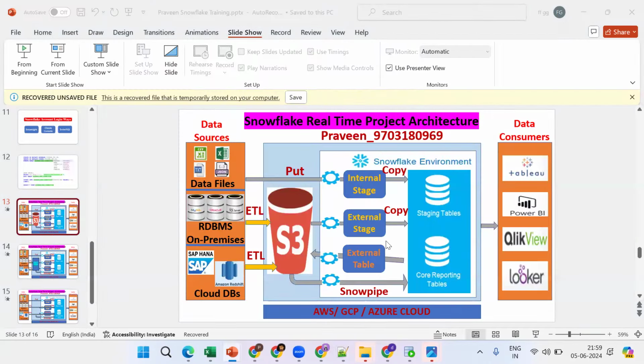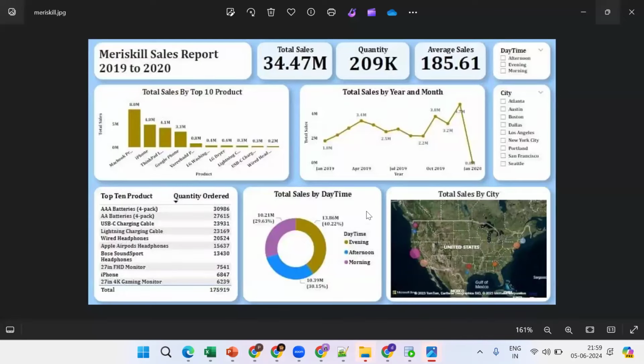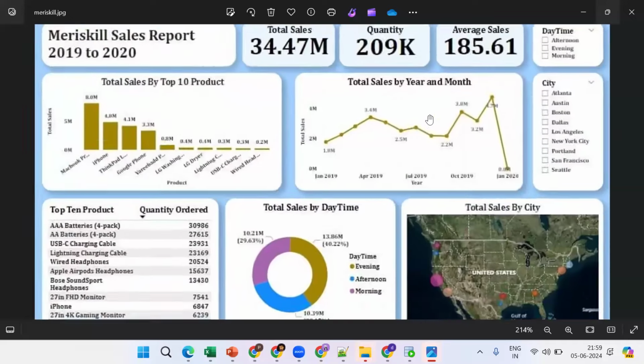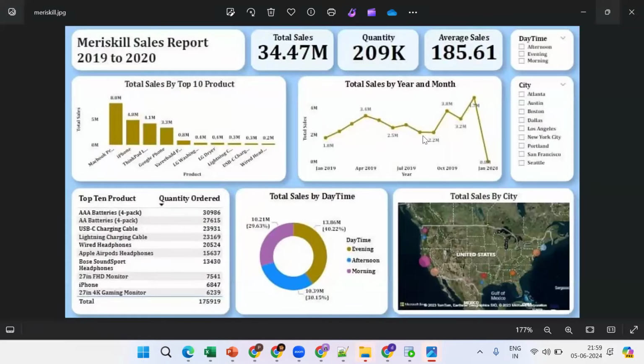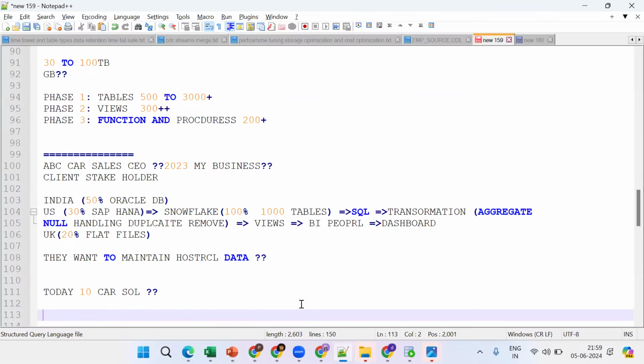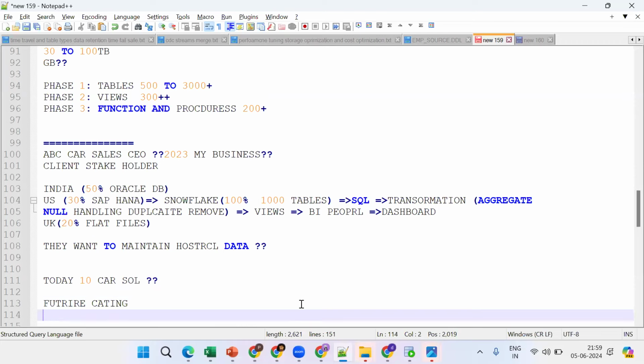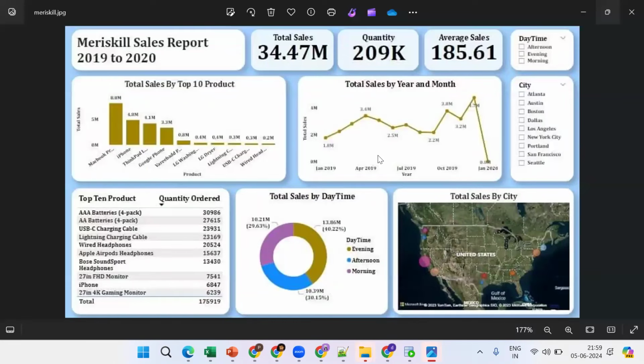Suppose in the same use case, in the month of July we are getting fewer sales. We need to understand why there are fewer sales, so we go back and track it. Ultimately I can improve the strategy so that I can improve my business. This data is mainly for future forecasting, future prediction, or to improve the business. With the help of previously compiled data, I can check my business.